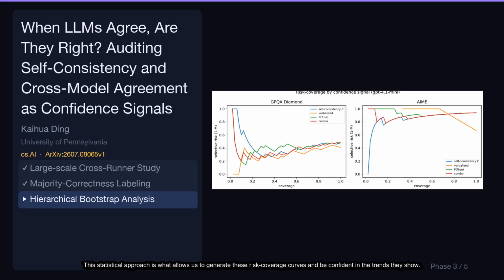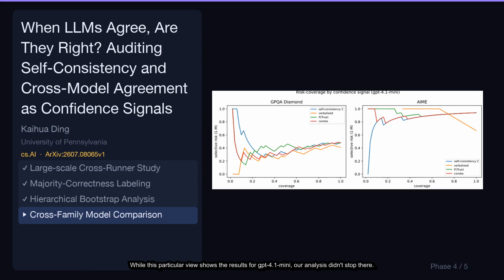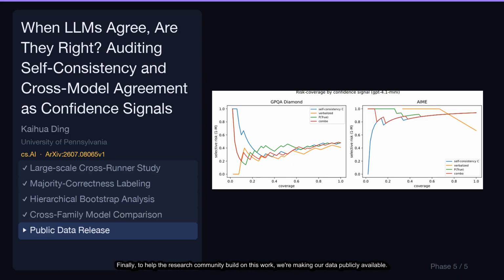Next, to analyze the relationship between agreement and correctness, we used a robust hierarchical bootstrap method. This statistical approach is what allows us to generate these risk coverage curves and be confident in the trends they show. While this particular view shows the results for GPT 4.1 mini, our analysis didn't stop there. We also conducted a cross-family comparison with Claude models to see how these agreement patterns hold up across different providers. Finally, to help the research community build on this work, we're making our data publicly available. All the de-identified per-run data used to generate these plots has been released for others to use and verify.